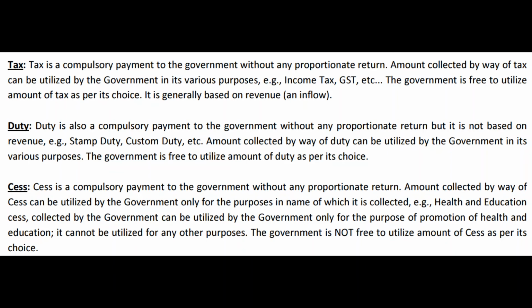For example, if you see this amount that you pay on the petrol or diesel, whenever you purchase petrol or diesel, you have to pay some cess to the central government. But at the same time, there is a central excise duty on the petrol and diesel, which is again collected by central government. There is VAT on the petrol and diesel, which is collected by respective state governments, wherever you buy the petrol and diesel. So the point is, multiple taxes are collected, multiple types of amounts are collected from the public when a person purchases petrol or diesel.